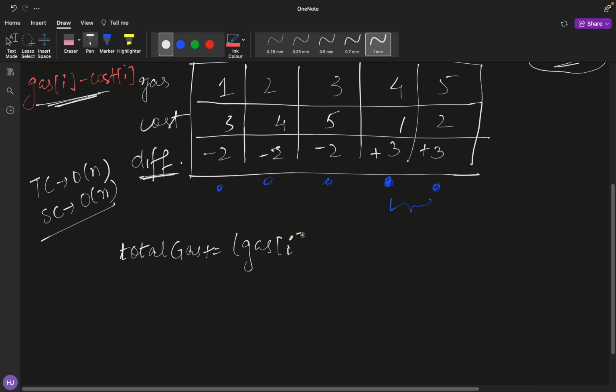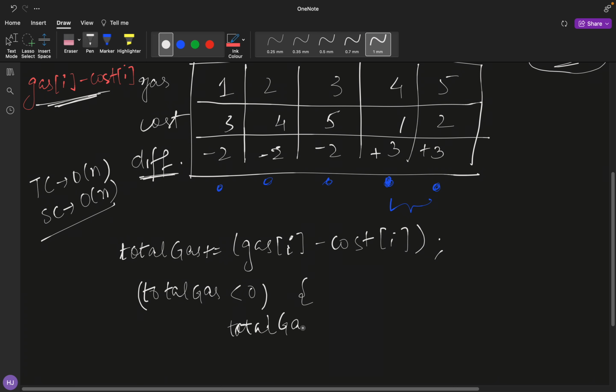And whenever my total gas turns out to be negative, I'll simply set this to 0, and I will move further towards the next possibility. So I'll further move towards my I plus 1th index.